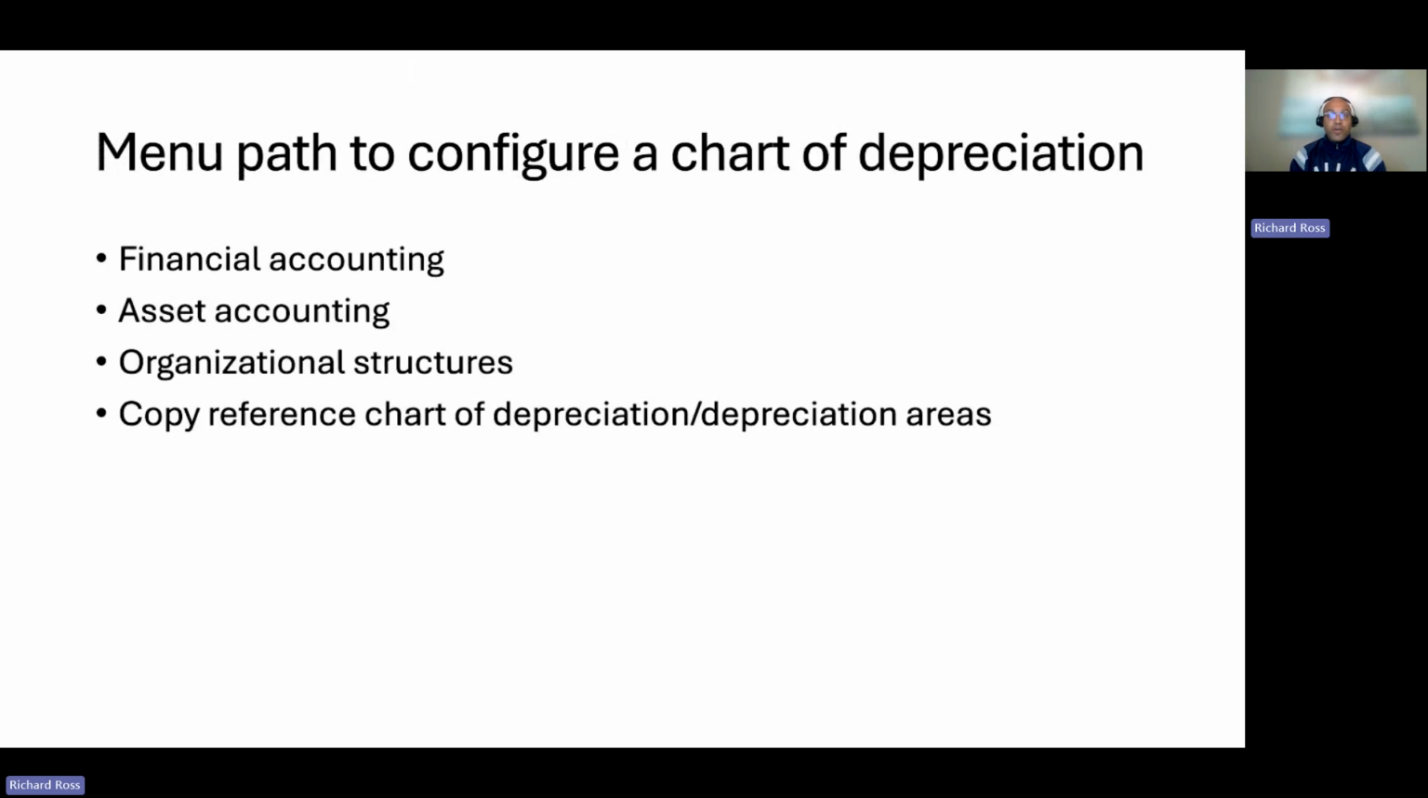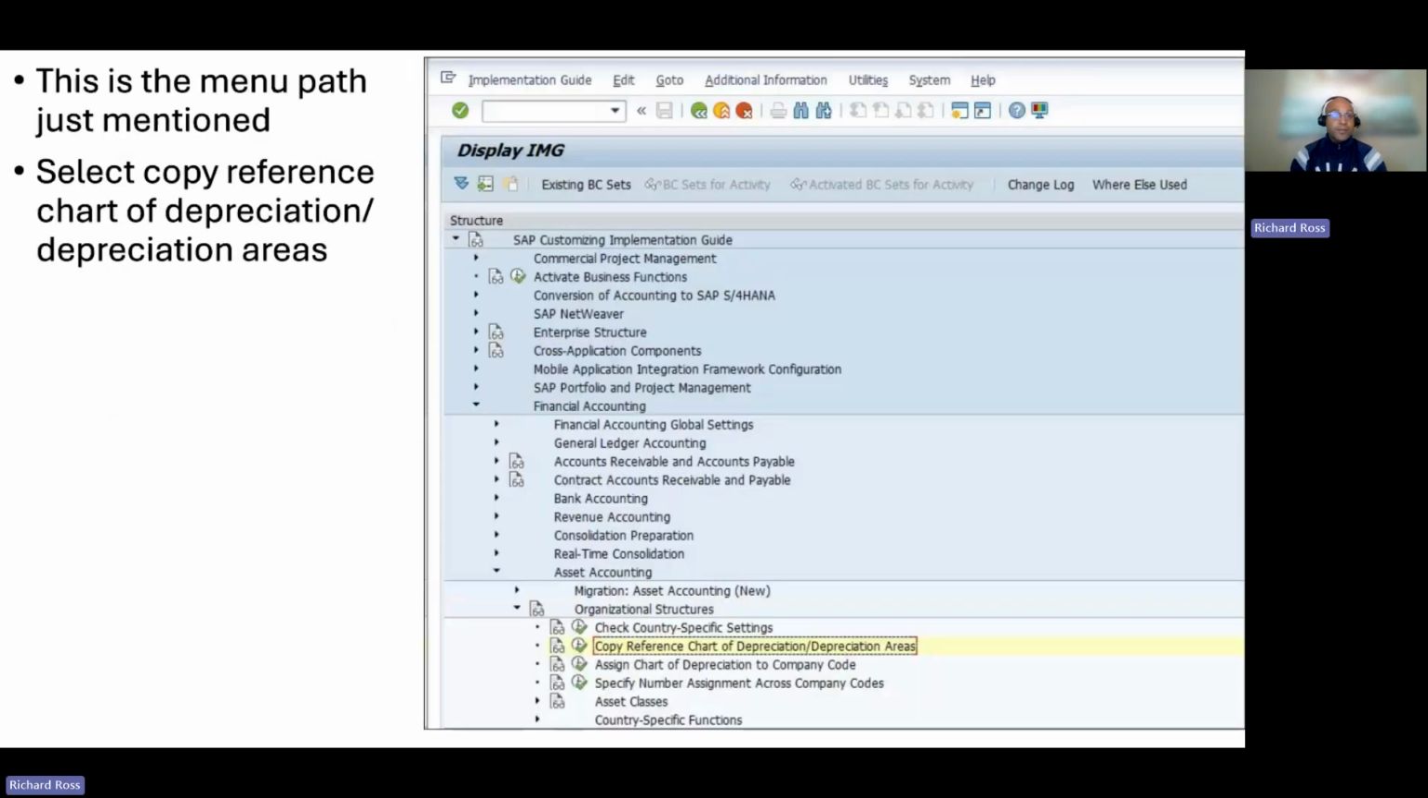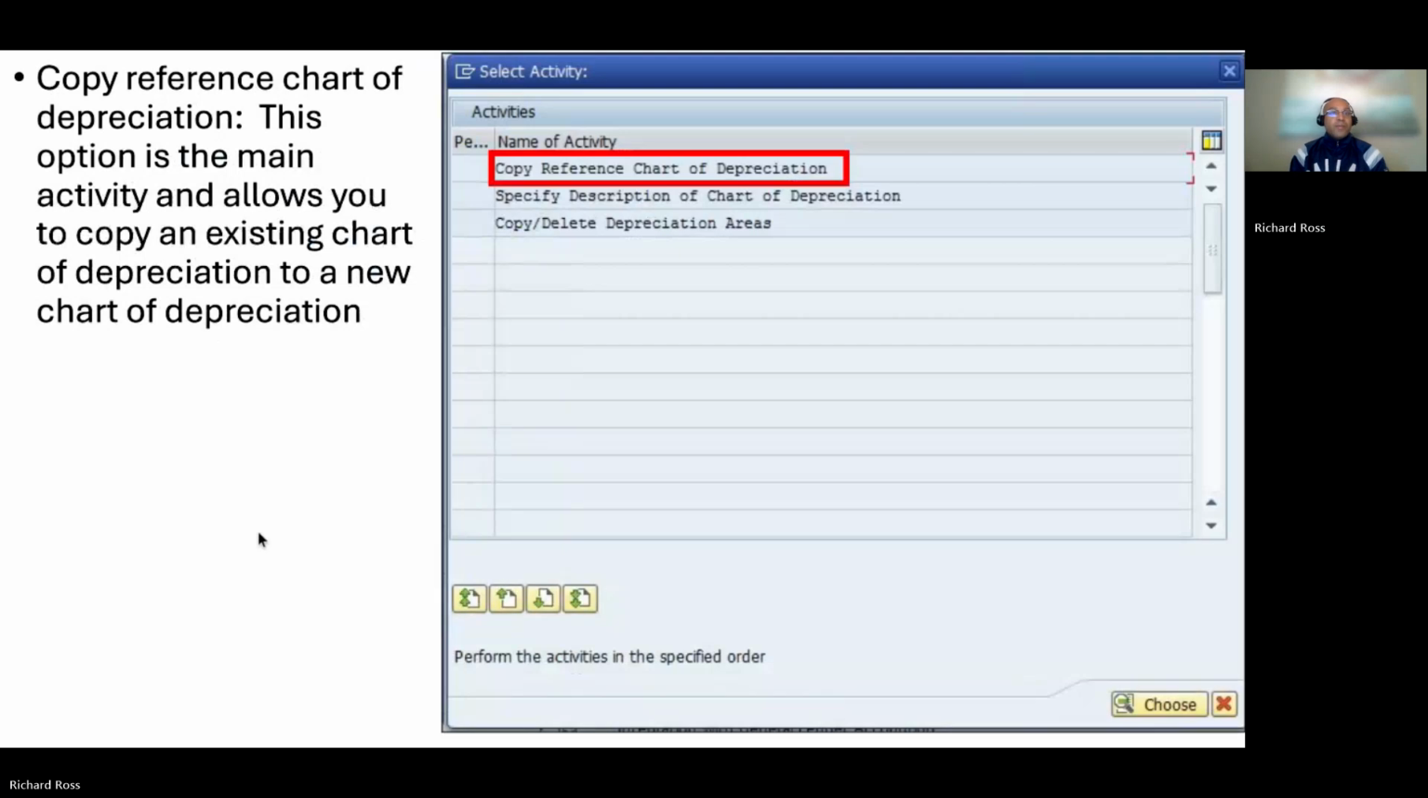Here's the menu path to configure a chart of depreciation: financial accounting, asset accounting, organizational structures, copy reference chart of depreciation / depreciation areas. Okay, this is the menu path just mentioned. Select copy reference chart of depreciation areas, which is here. Copy reference chart of depreciation: this option is the main activity that allows you to copy an existing chart of depreciation to a new chart of depreciation.